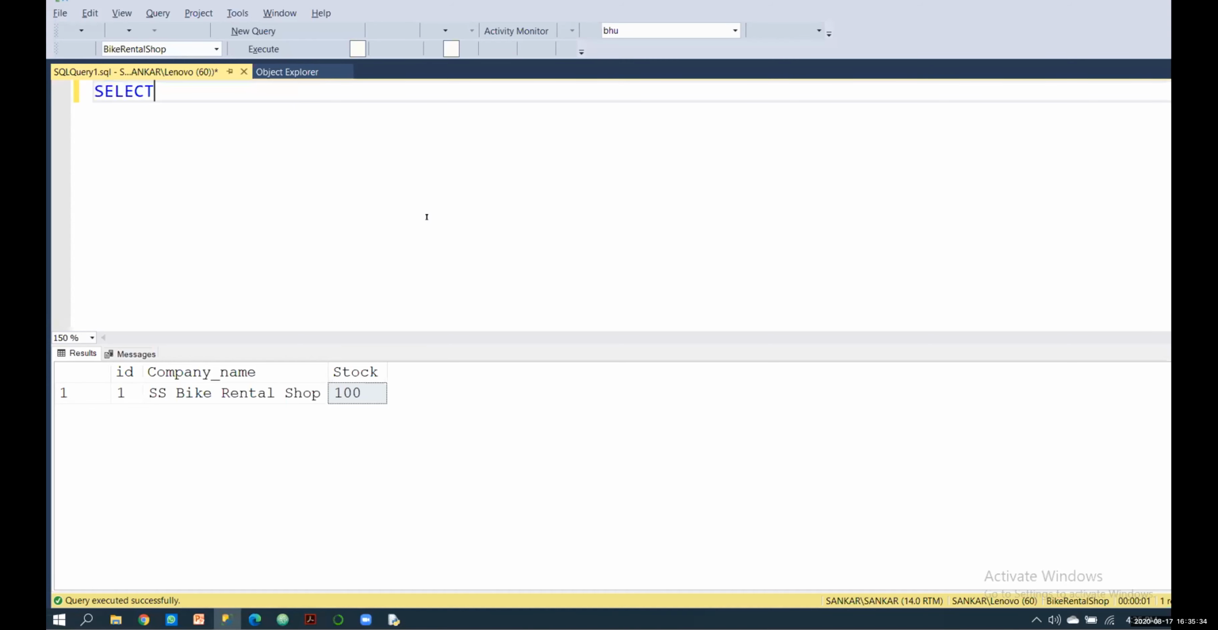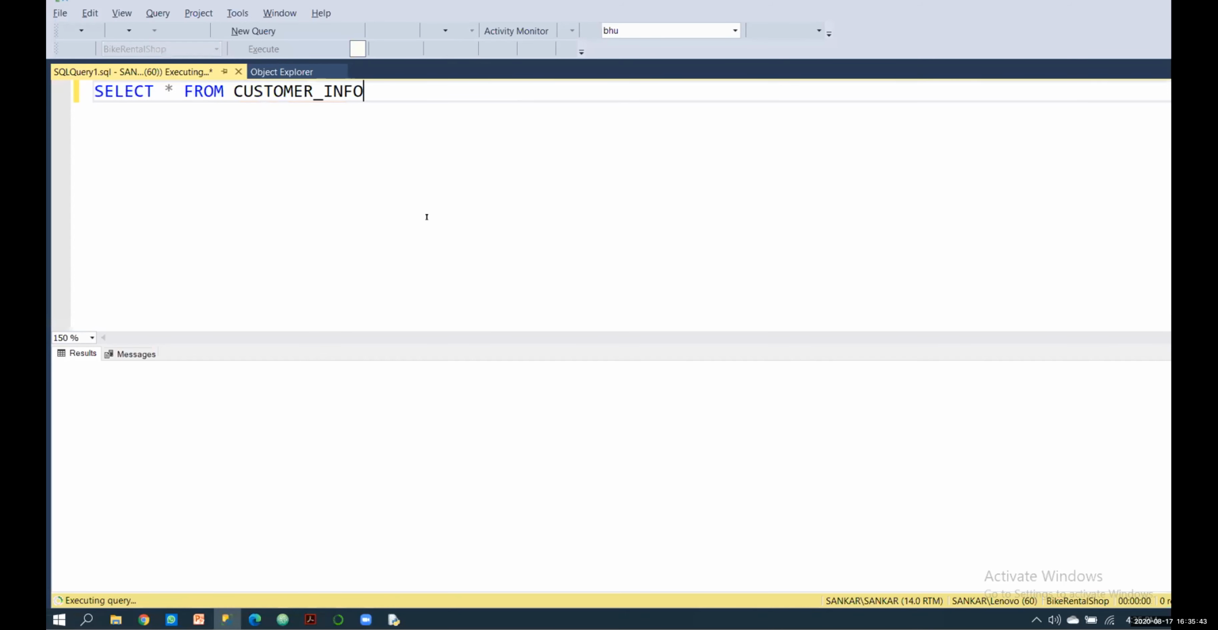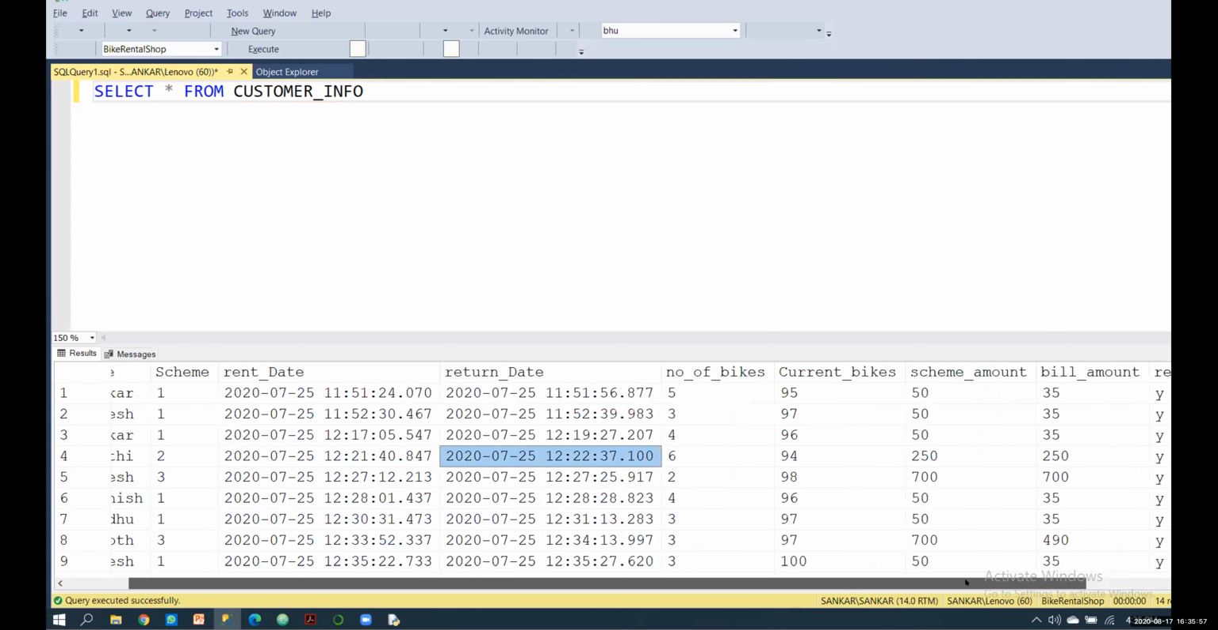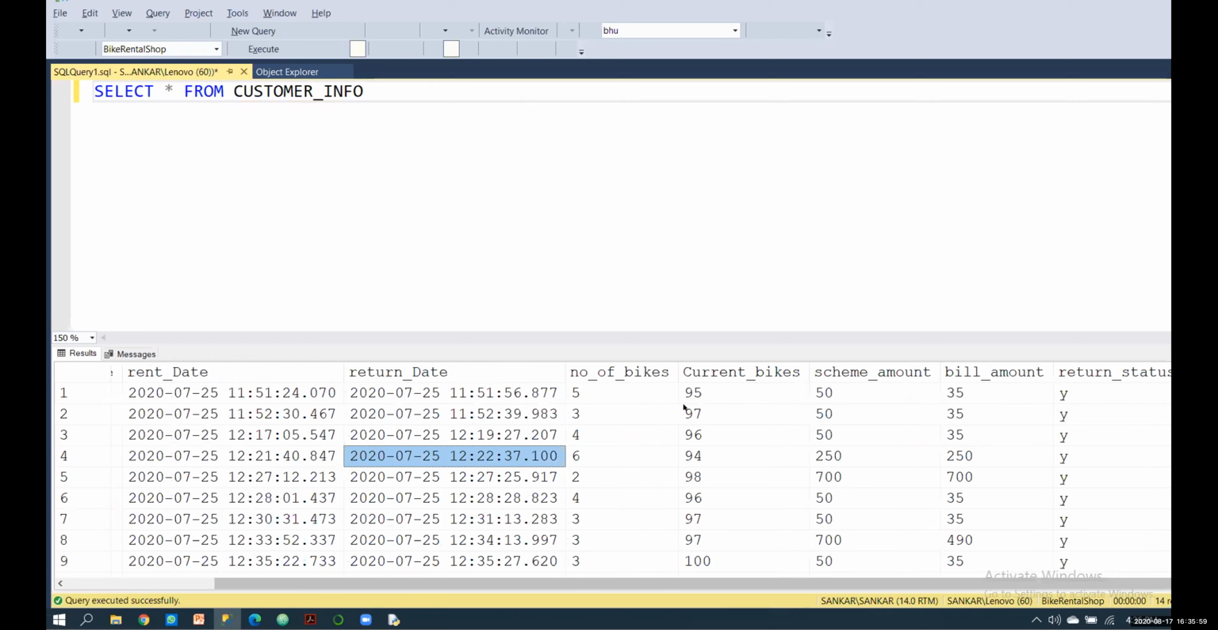I'll show my customer info table. Select star from customer_info. First it will create the id, and it will store the name and scheme, rent date, and return date is null, because I have not inserted it here. Then number of bikes, current bikes, then scheme mode. The bill amount is null, and also return status is N. If the person returns the bike, the bill amount, return date, and return status will be updated.